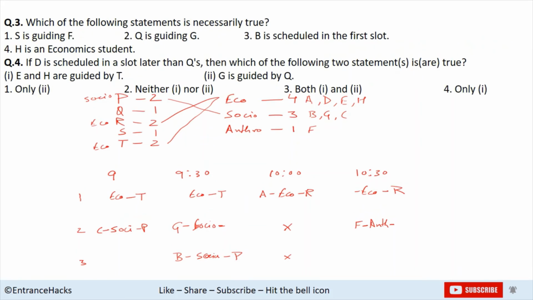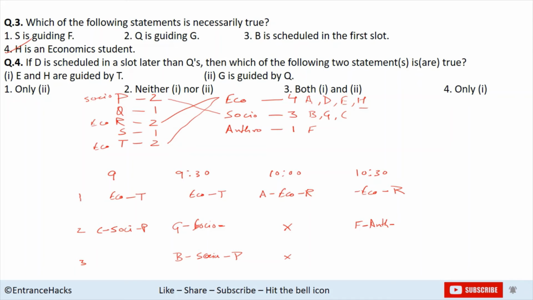Next question is, which of the following statements is necessarily true? S is guiding F. That is not necessarily true. S could guide either the anthro student or the social student. That is G or F. Q is guiding G. That again is false. B is scheduled in the first slot. That is again false. H is an economic student. That is true, right?